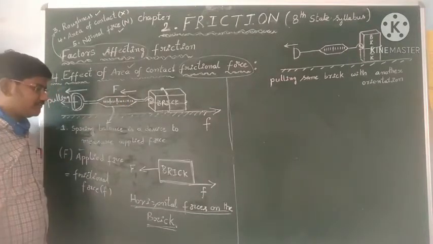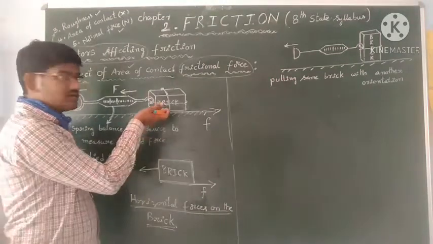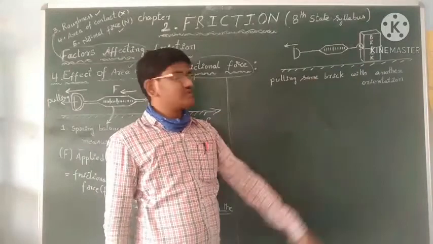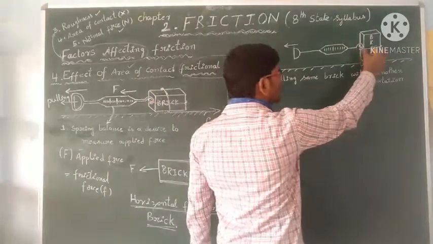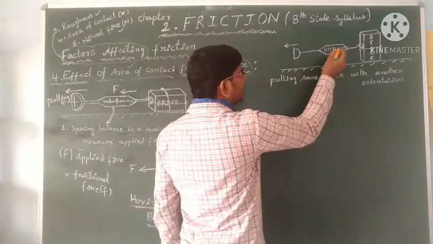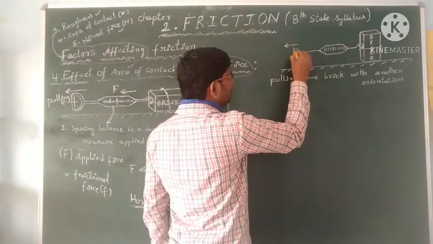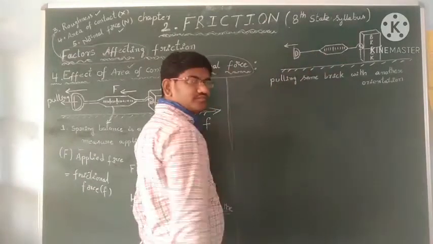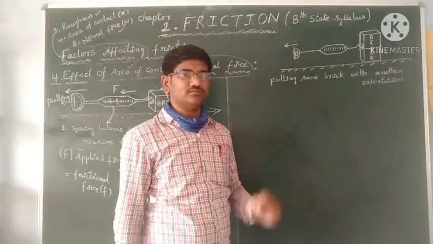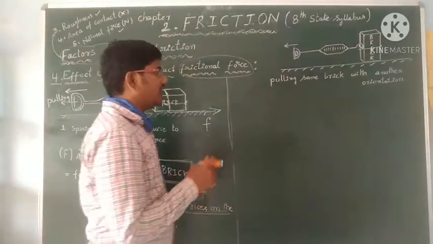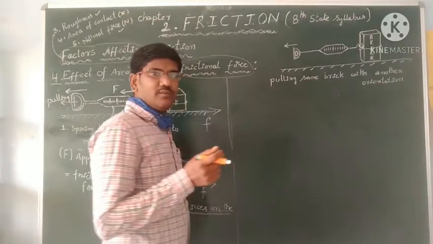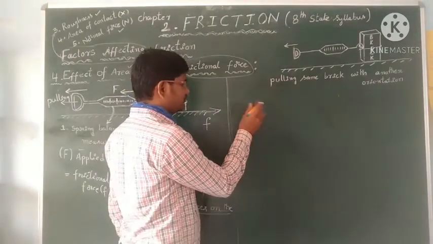Okay, students. So now turn the brick as shown in the diagram. Turn the brick upright as shown in the diagram and pull the spring balance. Repeat the same experiment in this situation also, and note down the maximum limit of frictional force.